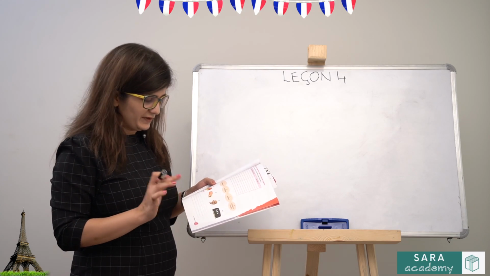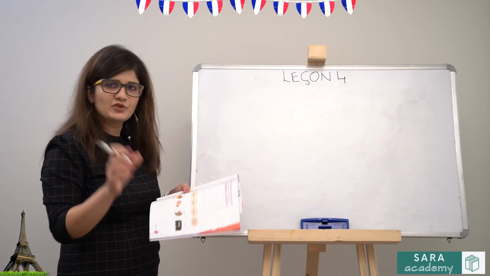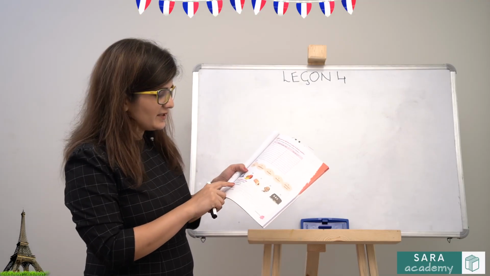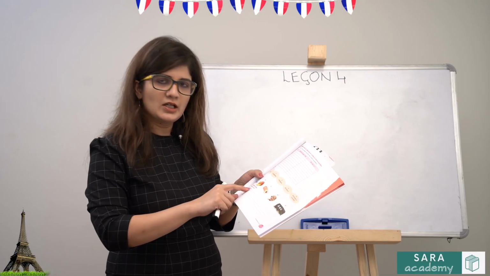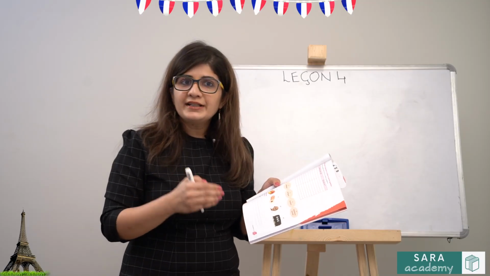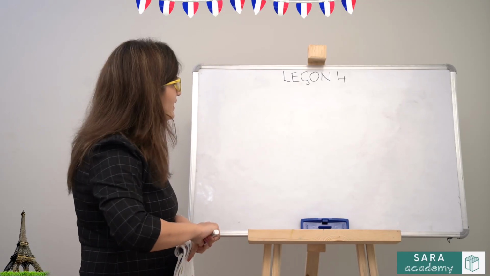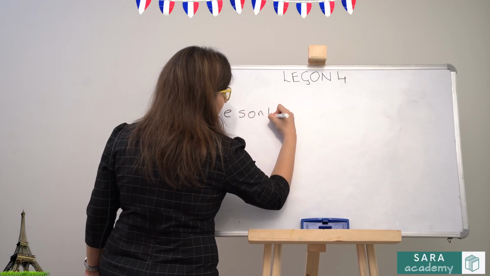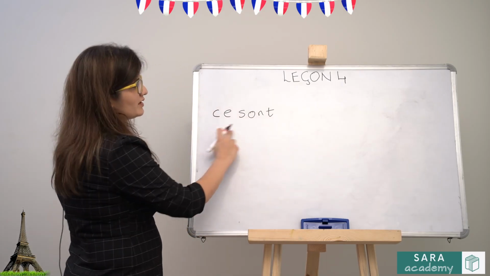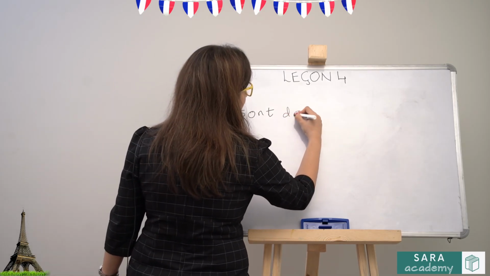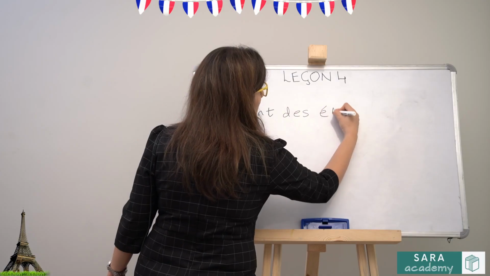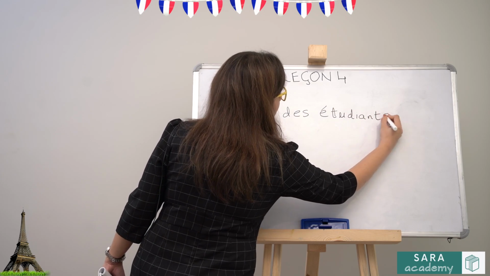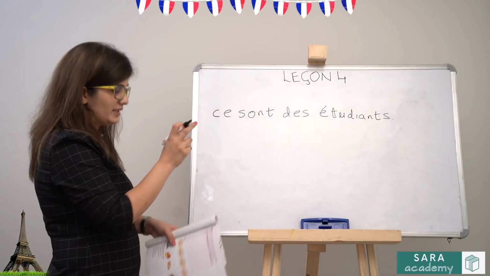Now if you look at page 55, exercise number 5, they have jumbled up the words and you have to frame the correct sentence. So the first one is sont, étudiant, ce, and they. So identify that this is the format, ce sont. Your sentence will start like this, and then because this is plural, the next word has to be they, and then will come your noun. So identify what they are asking you, what has been given.